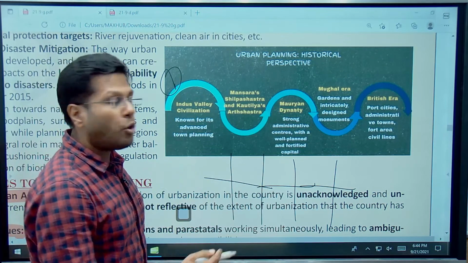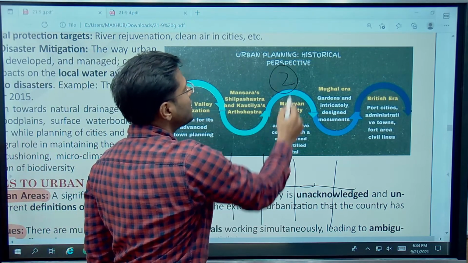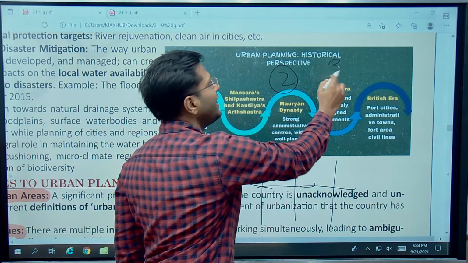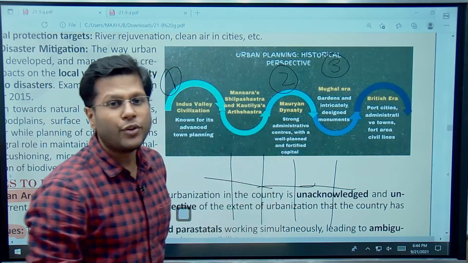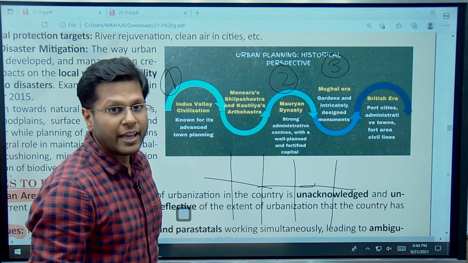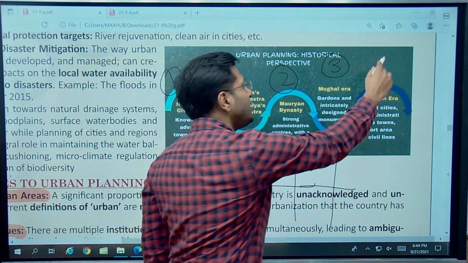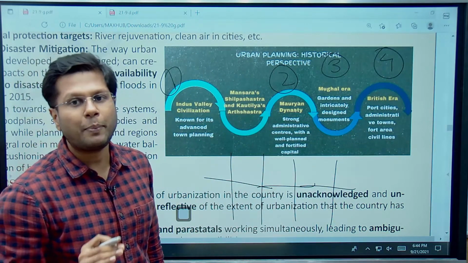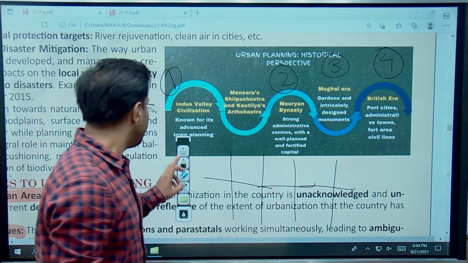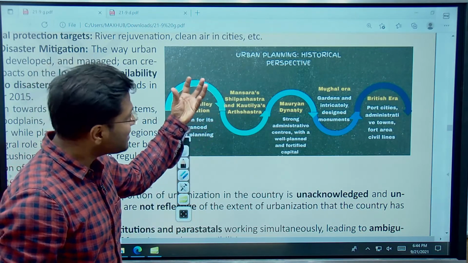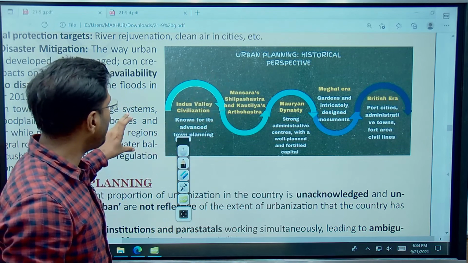Then you're talking of the Mauryan times, where the city was very well planned. After that, Mughal era, the remnants still remain in the form of Mughal gardens. Look at all the architecture that Mughals have left. They are planned carefully. And after that, the British era, we see the increased number of ports which have been planned well, and the city area, especially the town area, military towns, they have been planned so well. So India does have a culture of urban planning.